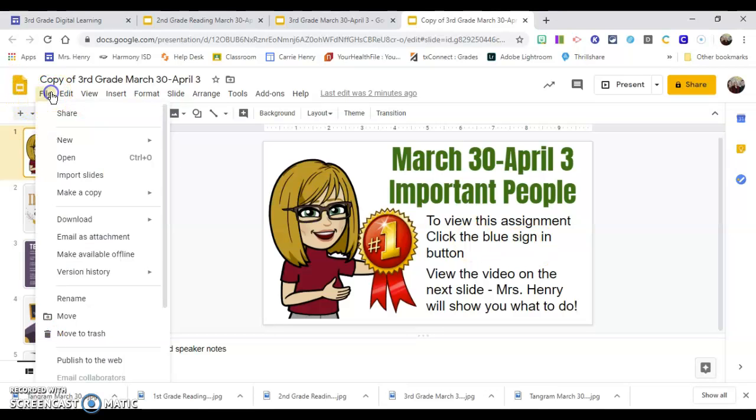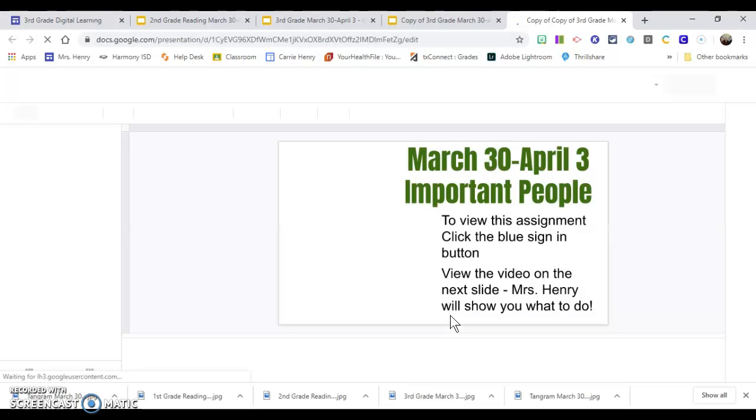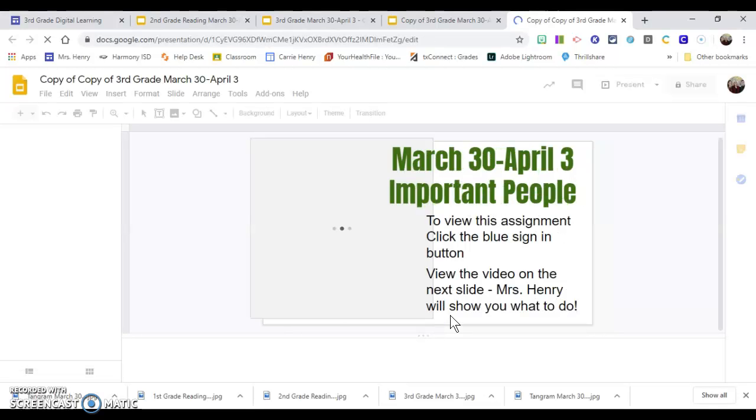Everyone is going to have to go to File, Make a Copy, and you're going to want to choose the entire presentation. Google is going to name this copy of third grade March 30th through April 3rd, and it's going to save it in your Google Drive. So you're going to click OK. This is going to allow you to type on this presentation and enter some text and share it with your teacher.